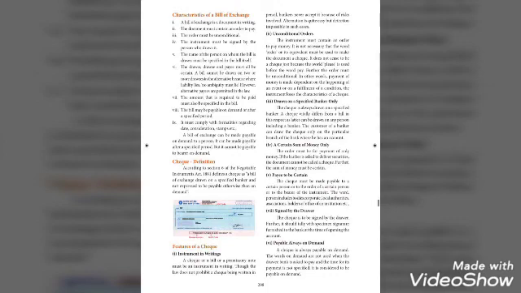The next point is payee to be certain. That means the check must be made payable to a certain person or to the order of a certain person or to the bearer of the instrument. The word person includes bodies corporate, local authorities, associations, holders of office of an institution, etc. It may be anything. That is called payee to be certain.